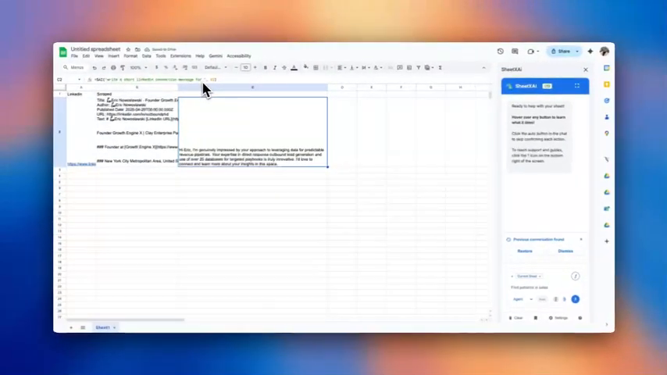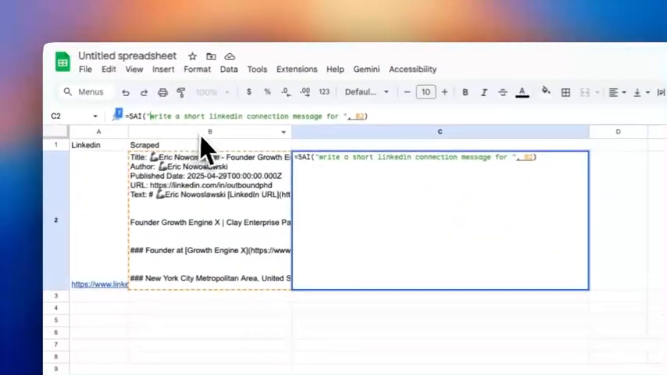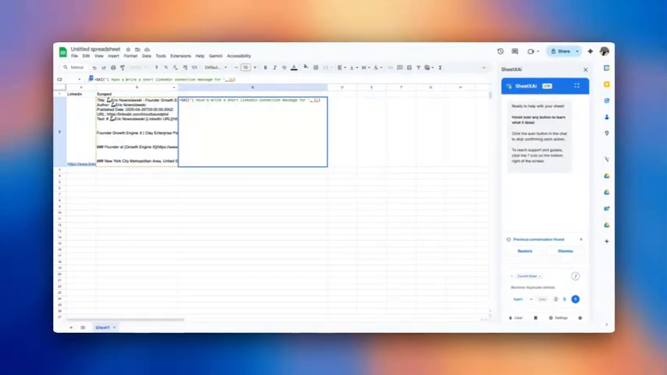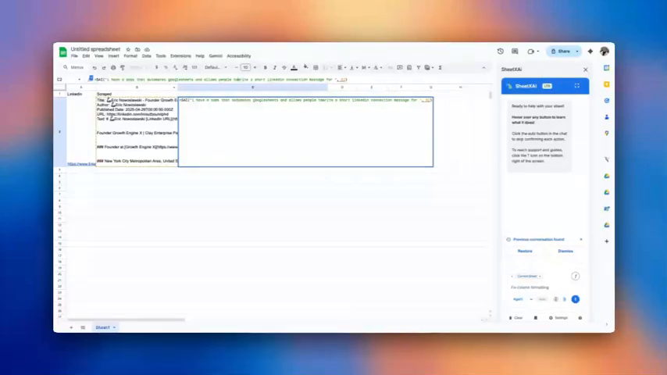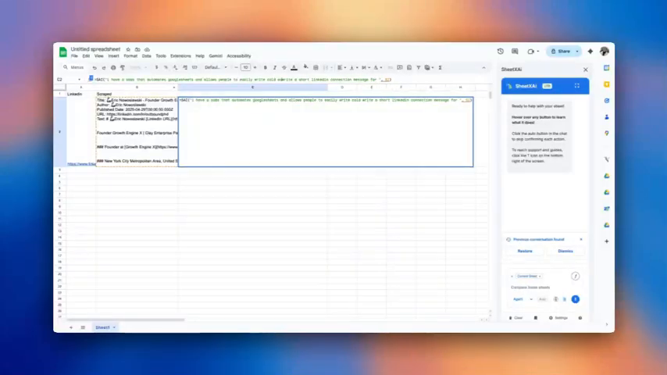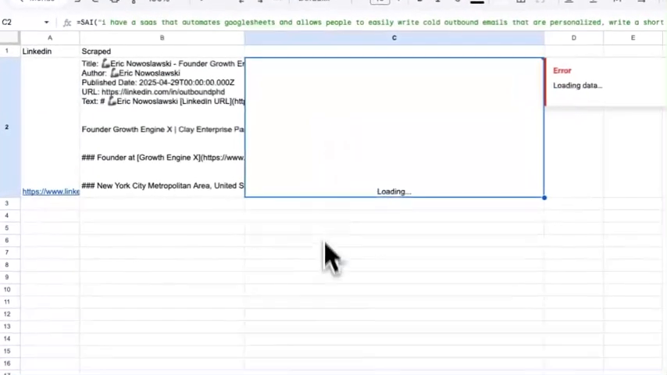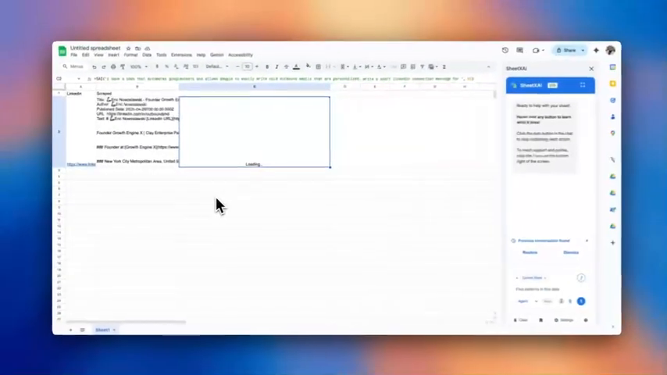Or I could just even give it more information. Like, I have a SaaS that allows Google Sheets to easily write cold outbound emails that are personalized. Okay. And I bet it would write something a lot better, you know?